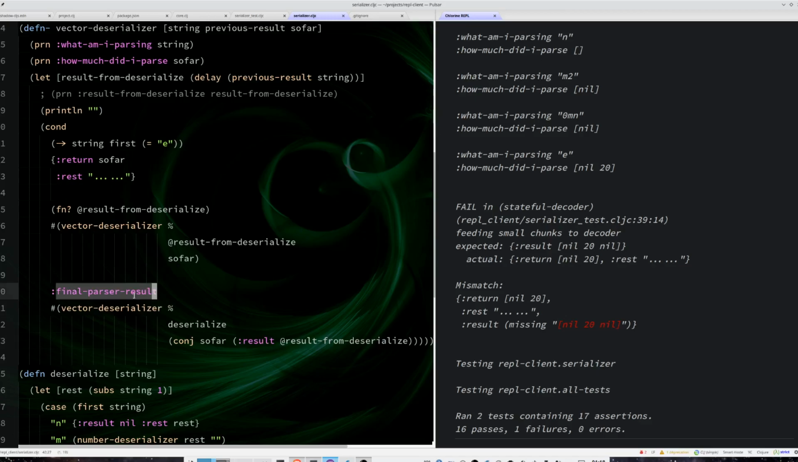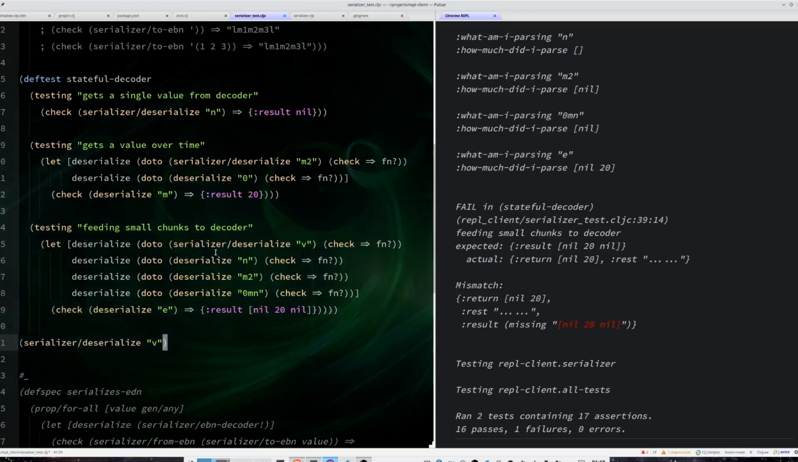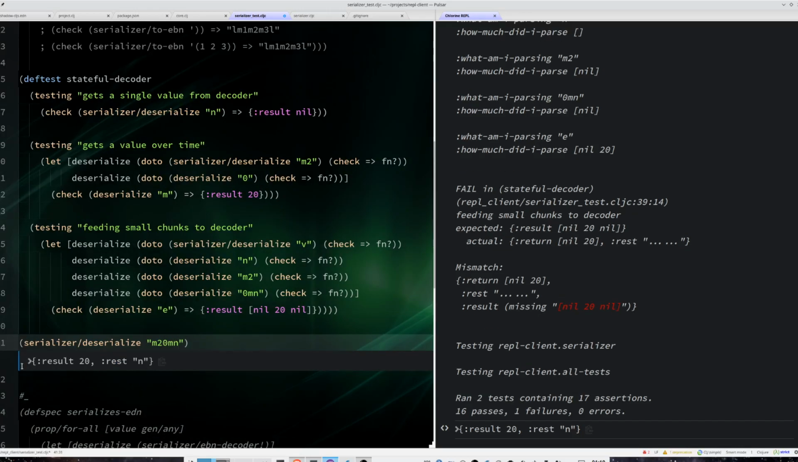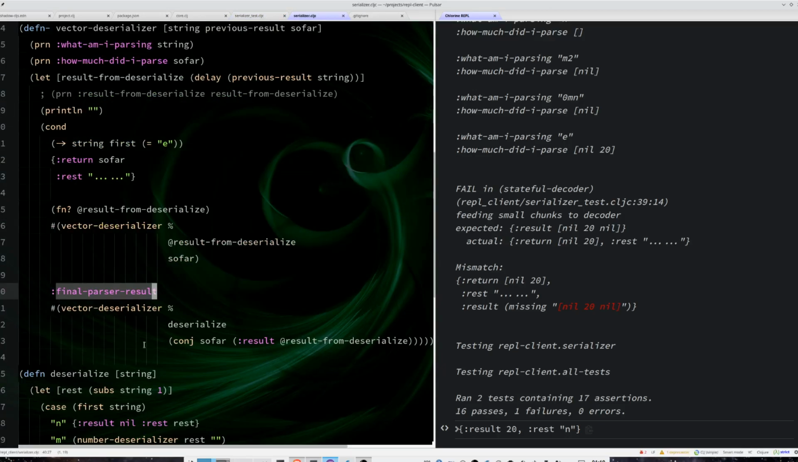So when I got a final parser result from the number, I got the number 20 and I got a rest of n. And it's easy to check this if I just call serialize.deserialize m2 0 mn, and you can see that I got the result m and the rest n. And I am not using this rest, this n, in any way. And that's the problem. That's basically my failure here.